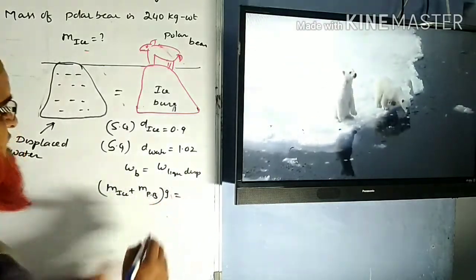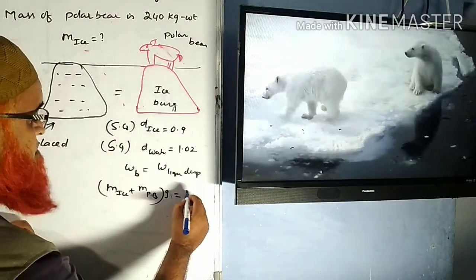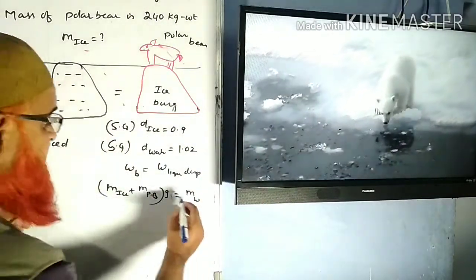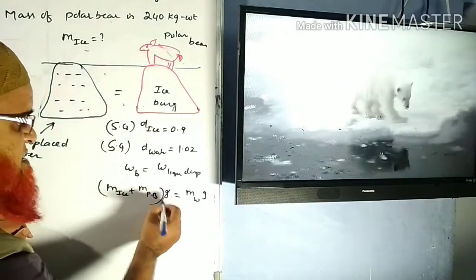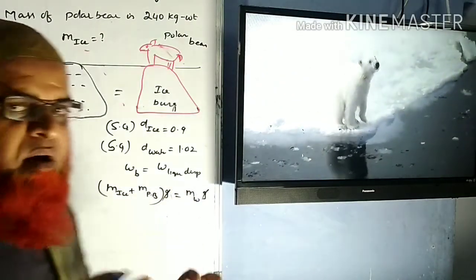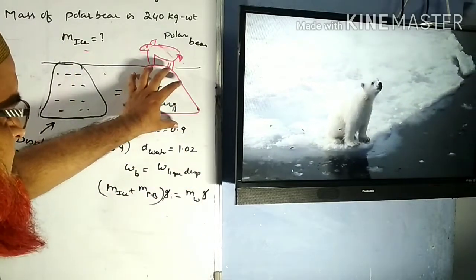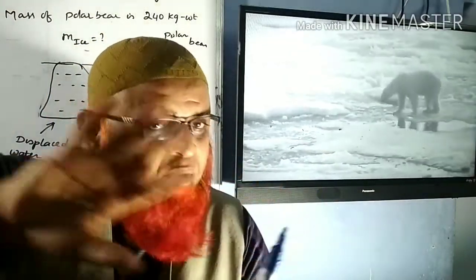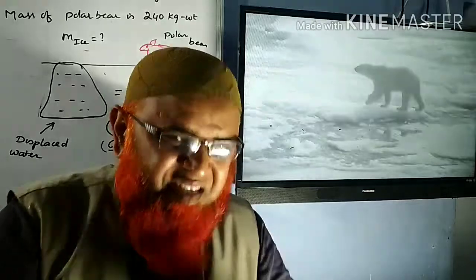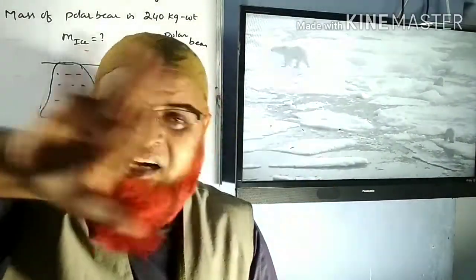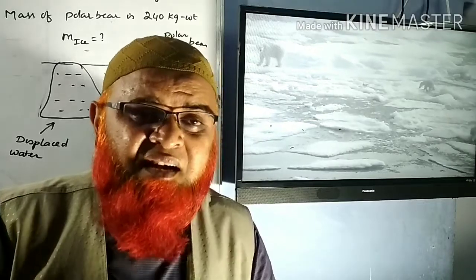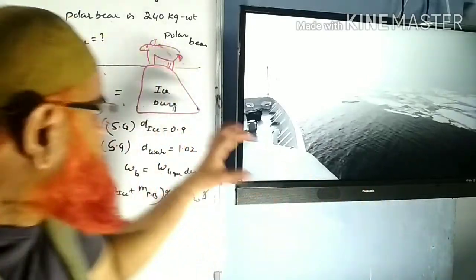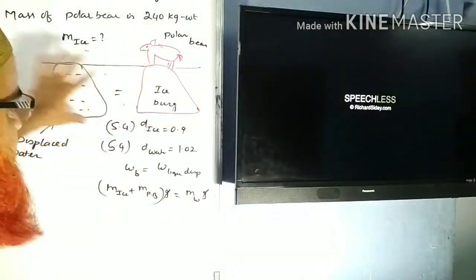Then what do you mean by the weight of the liquid here? The weight of the liquid is nothing but the mass of the liquid, that is, the mass of the water, into gravity. In this case, g is getting cancelled on both sides. But you should remember one thing here. If the iceberg is immersed, an equal amount of water will be displaced from that place. If an iceberg is immersed in water, that much water is getting displaced. So the law of flotation says that the weight of the floating body is always equal to the weight of the liquid displaced. However much weight the body has, that much liquid is displaced.